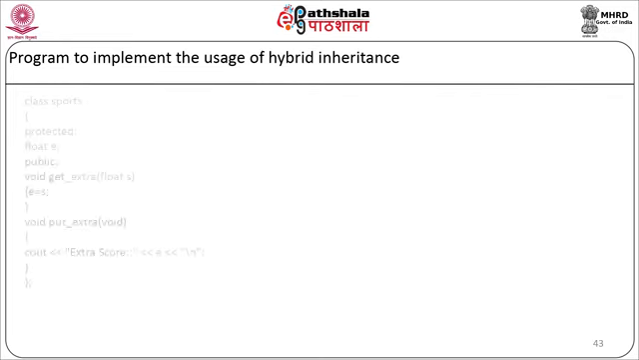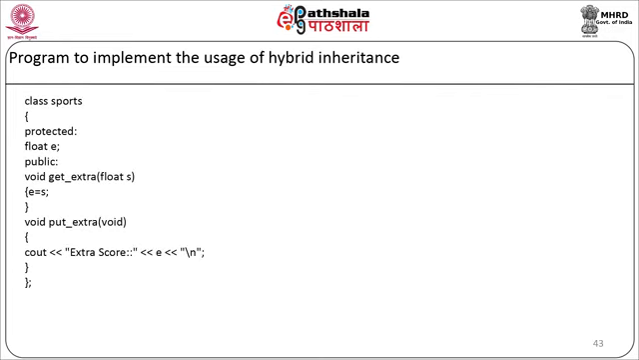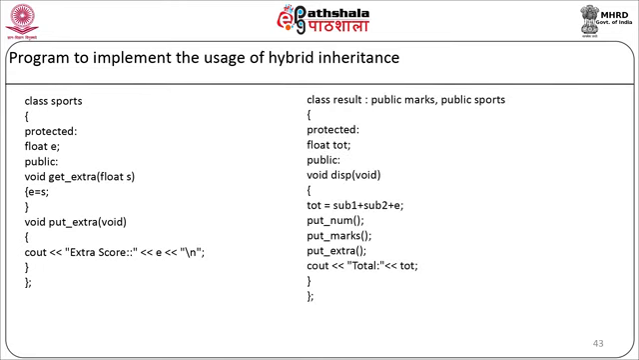Then we are going to have the third class, class sports colon public student. Here we are going to have a protected member as float E. In the public section, we are going to have a member function get extra float S. It will assign the value of S to E as E equal to S. Then we are going to have put extra member function which will display back the value of E on the screen, cout extra score E and our class will end. Then we are going to have the last class result which will be inherited from two classes, public marks comma public sports. Here we are going to have the data member as protected float total.